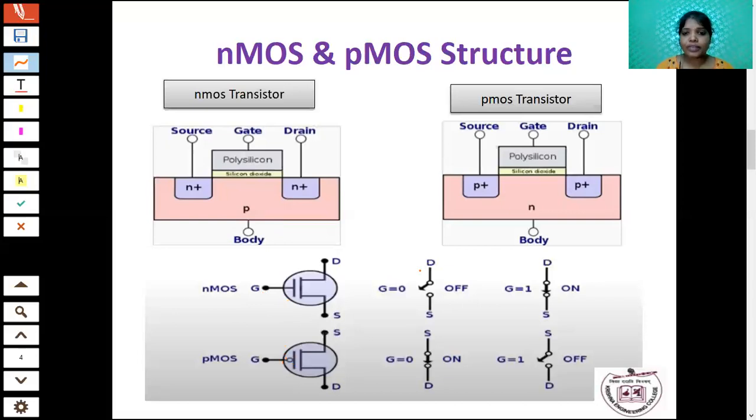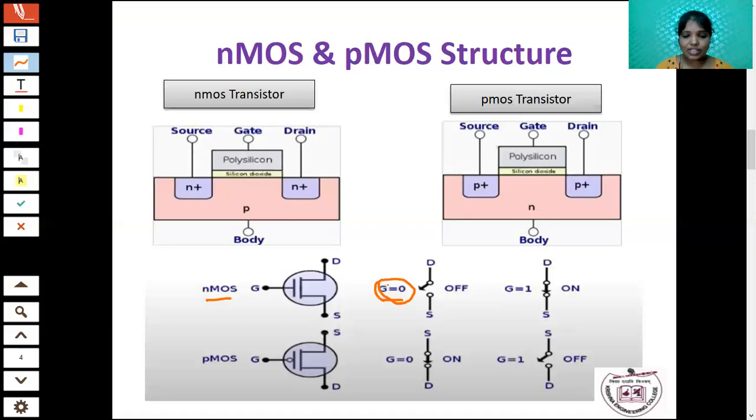Then we are going to see the operation of NMOS and PMOS. As I said earlier, the MOS transistor acts as a switch. Switch means, in digital logic, either 1 or 0. That means either on or off. Important thing, in the NMOS, if I give the gate G equal to 0... I already told you it acts as a switch. The MOSFET generally comes under a voltage-controlled device, so using this gate only, I am going to control the circuits.